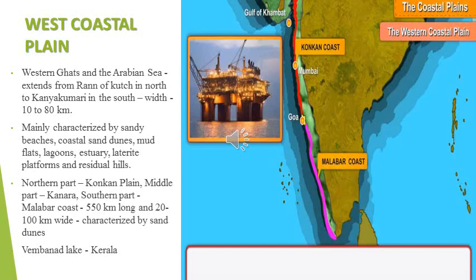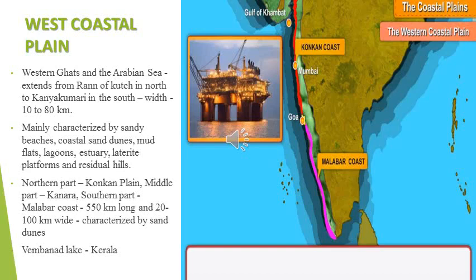Laterite platform means a type of reddish soil which is rich in iron and aluminium. This type of soil is found in the coastal plain and also on residual hills. Residual hill means mountains eroded by degradation agents like wind, running water, etc. That is called residual hills. The west coastal plain is mainly characterized by sandy beaches, coastal sand dunes, mud flats, lagoons, estuaries, laterite platforms, and residual hills.